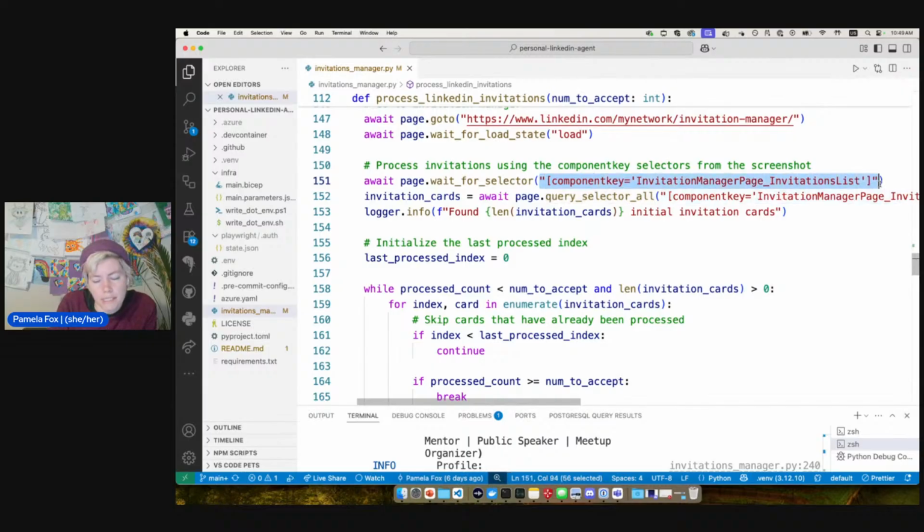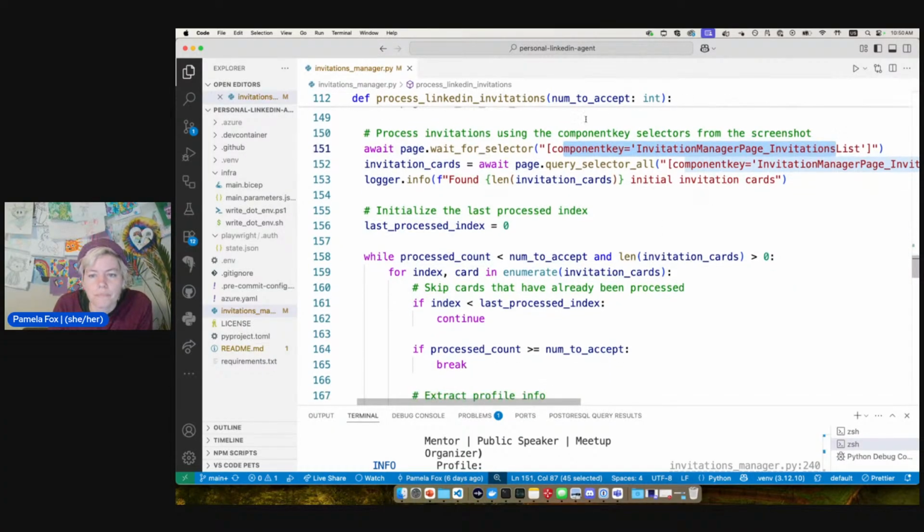Here I'm using a CSS selector. Generally, Playwright prefers to use user visible text in order to do selections, but in this case, I wasn't able to find good user visible text that was consistent. So I had to use CSS selectors, but that does mean, of course, this is very flaky and dependent on these CSS selectors staying the same. So I may have to update this in the future if they change their HTML and their CSS. And that's one of the big issues with doing browser automation.